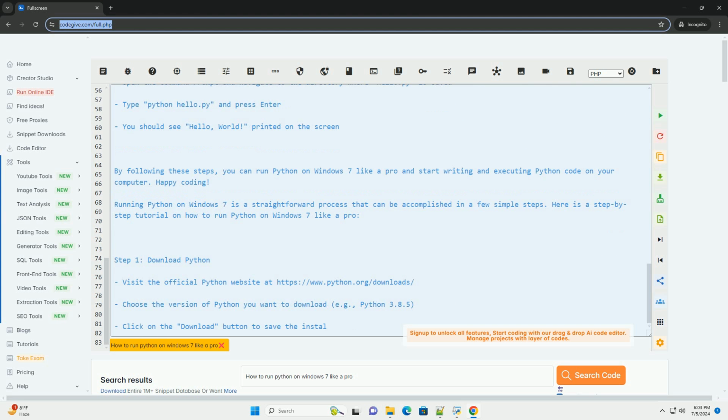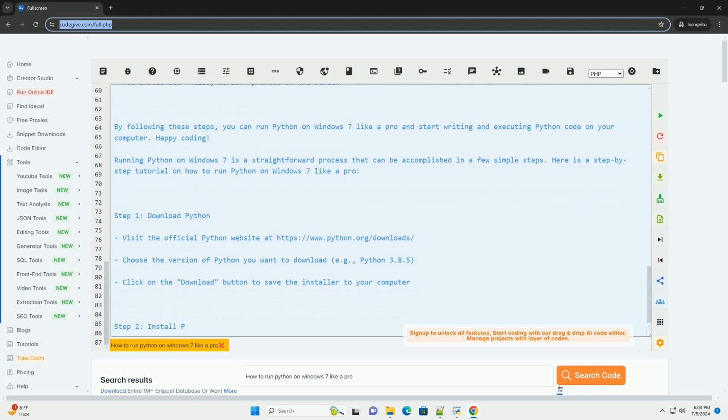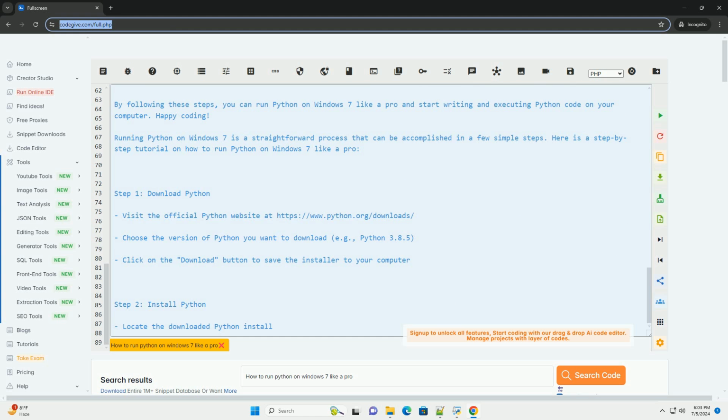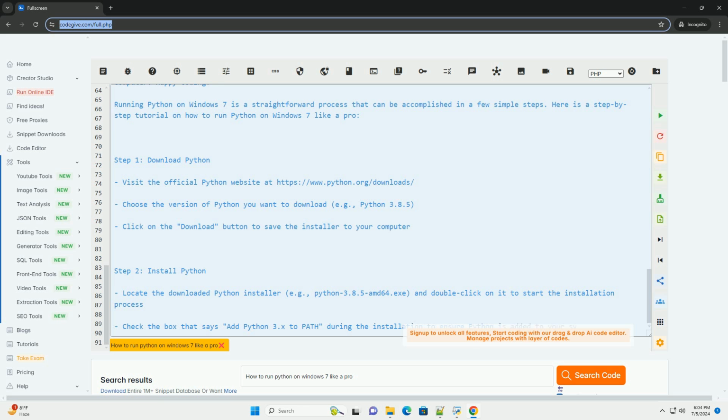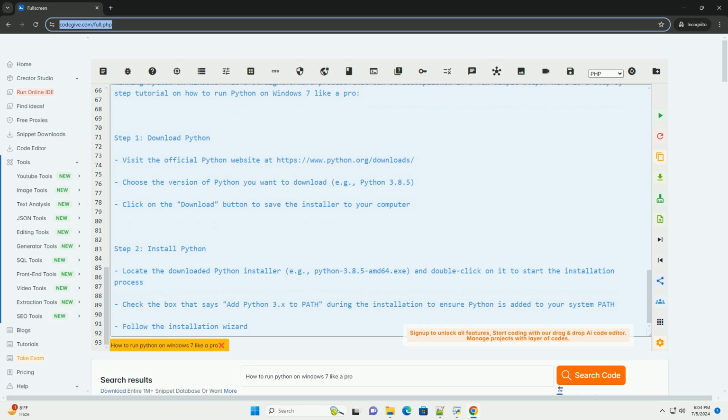Step 3. Verify Python installation. Open the command prompt by pressing Win+R, typing cmd, and hitting enter. Type python --version and press enter to check if Python is installed correctly. You should see the Python version number displayed on the screen.